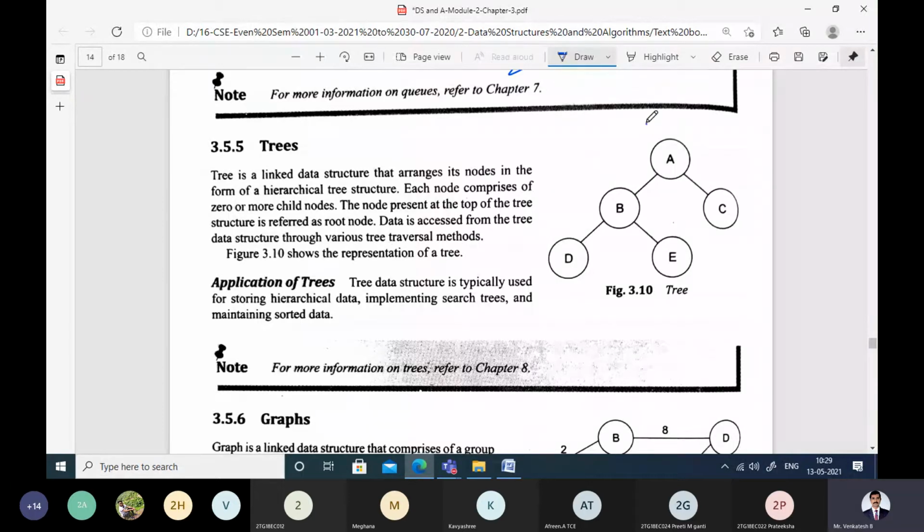In a tree, there will be a node at the top of the tree, which is called the root node. This is a tree data structure which has a root value of A, and it has two children, B and C. Then B again has two children, D and E. This is the data we are processing: A, B, C, D, E is the data. In detail, we'll study this tree data structure in chapter 8.